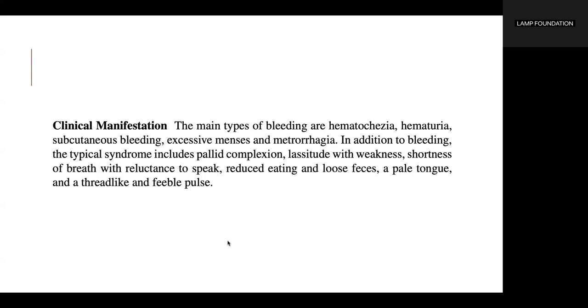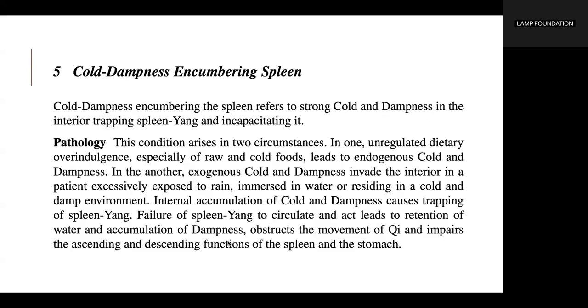In addition to bleeding, the typical syndrome includes pallid complexion, lassitude with weakness, shortness of breath with reluctance to speak, reduced eating and loose feces, a pale tongue, and a thread-like and feeble pulse.